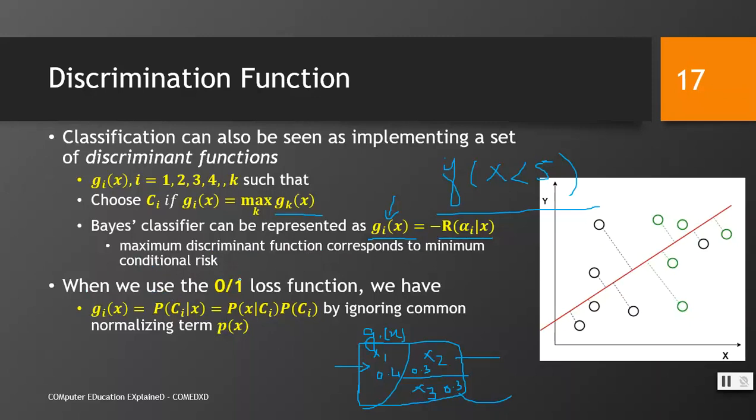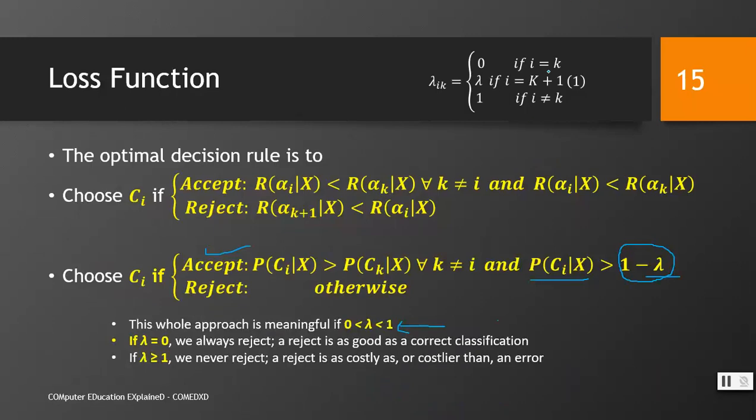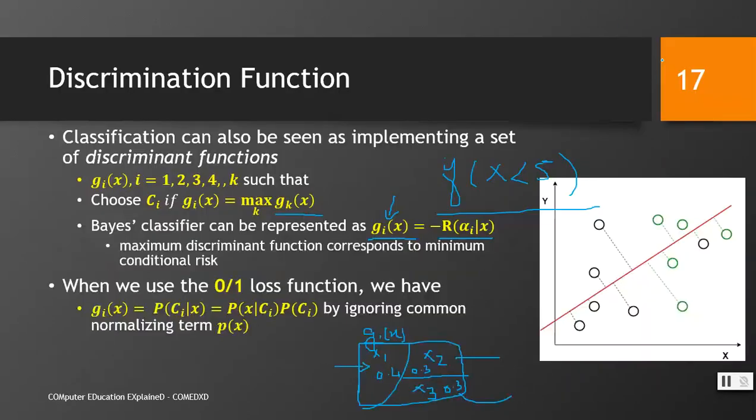When we use the 0-1 loss function that we have previously seen, where we remove this lambda term, we have gi(x) equal to P(Ci | x). It means the probability that we have x and it belongs to class Ci.